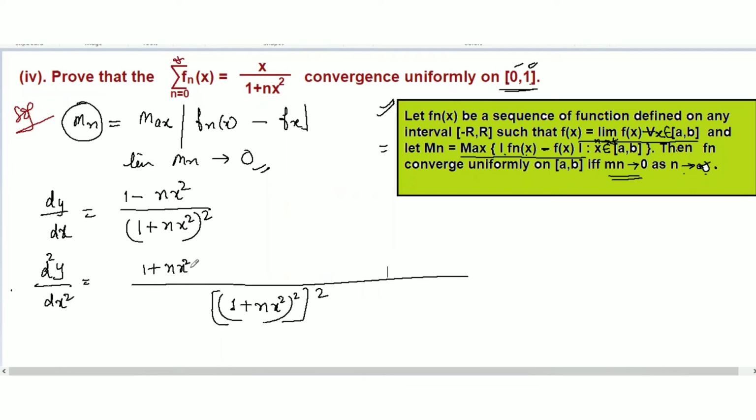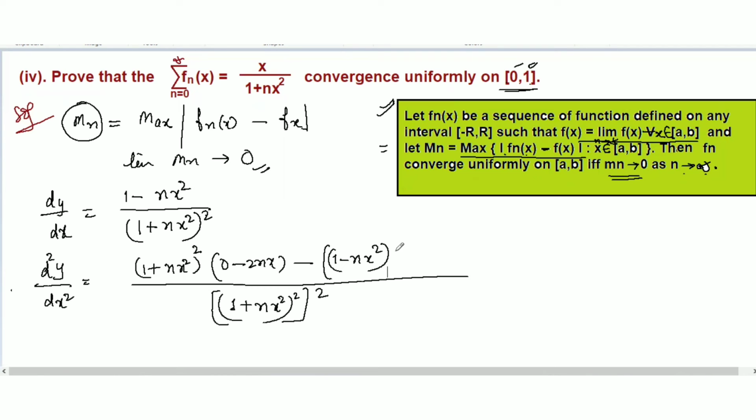Nx square, and then we will differentiate this one. 0 minus 2nx, minus, here we find the difference: keep this one here, 1 minus nx square, and we differentiate this one.